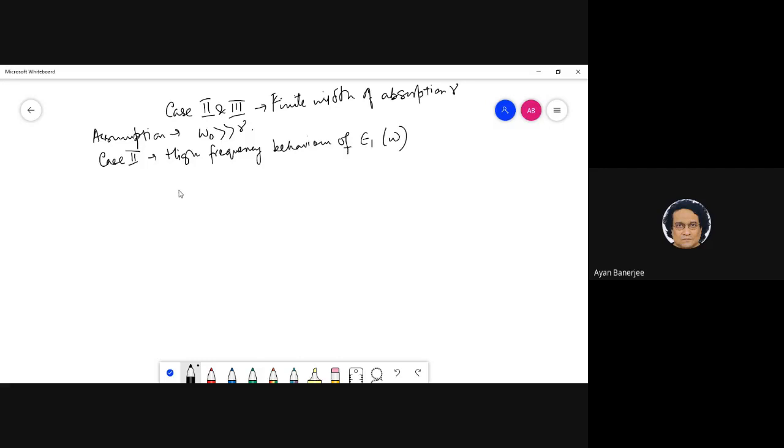What is very important, this is A, and the second assumption is that your epsilon 2 of x, which is basically the Fourier counterpart, is finite only over omega 0 plus minus gamma.